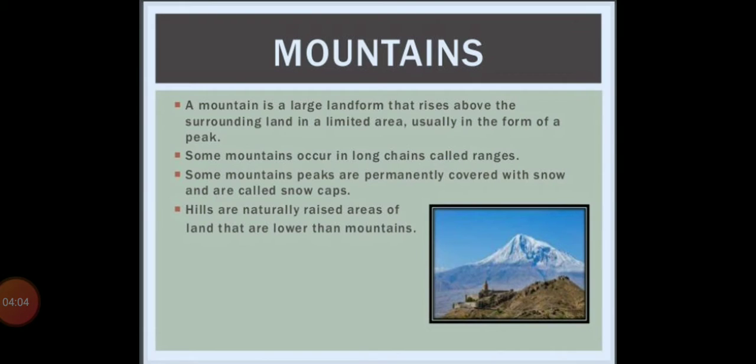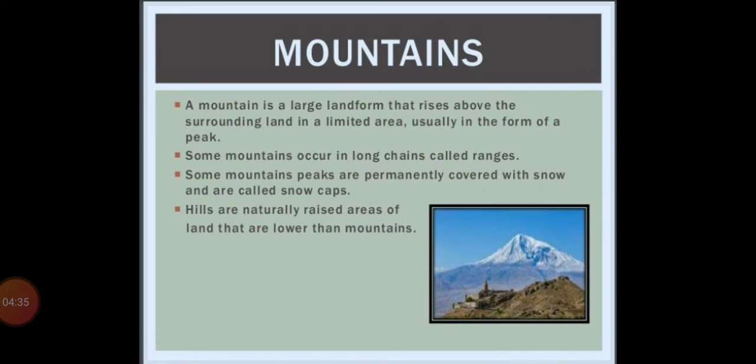Now you all are familiar with mountains. Secondly, some mountains occur in a long chain called ranges, like the Sahyadri ranges. So there is a group of mountains, which also happened due to physical changes on the landforms.